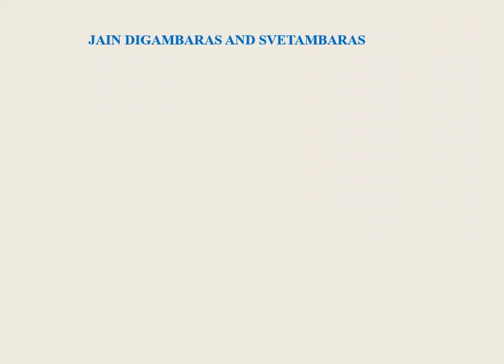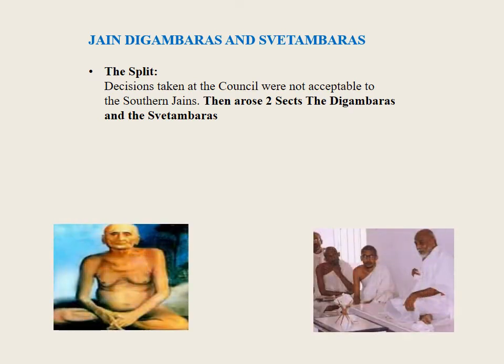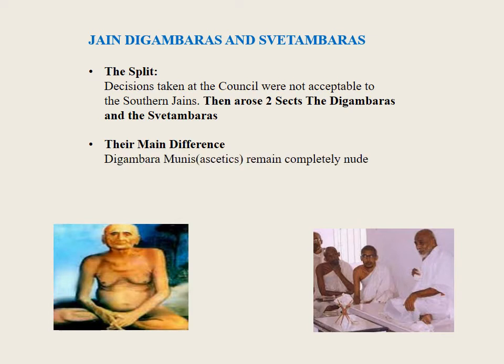Jain Digambaras and Shvetambaras. The split. Decisions taken at the council were not acceptable to the southern Jains. Thus arose the two sects, the Digambaras and the Shvetambaras. Their main difference. Both sects believe that Jains should live simple and strict lives. Their main difference is that Digambara Munis ascetics remain completely nude. They do not keep even a small piece of cloth on their bodies. The Shvetambara Munis, on the other hand, wore white clothes.